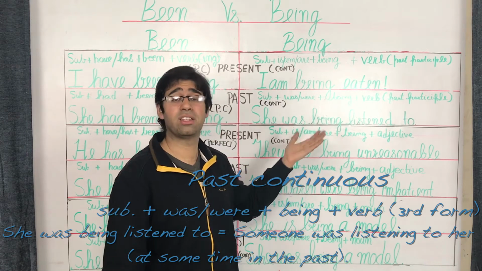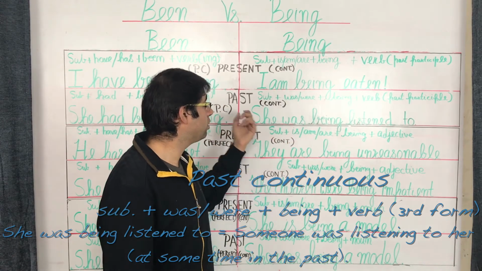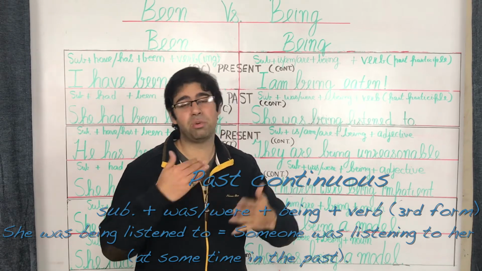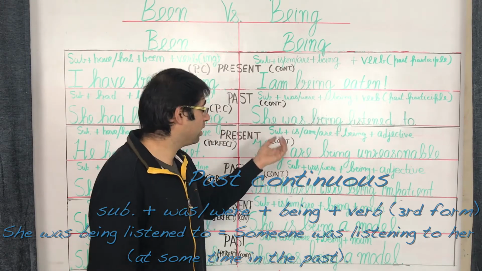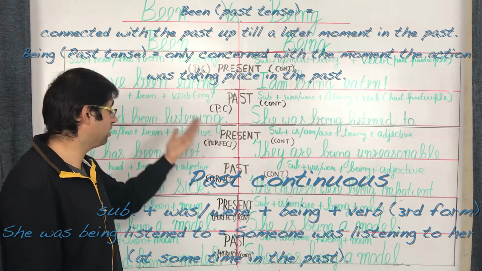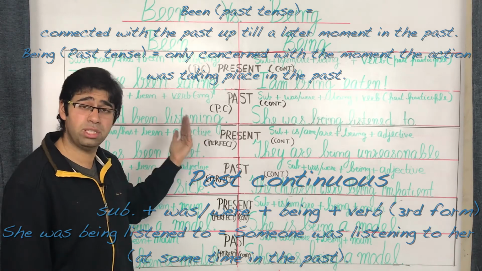So in order to create the passive of that, you go ahead and say she was being listened to, that being providing the sense of continuity to the activity. Once again, the difference remaining the same. In case of been, we are interested in the starting and the ending point of the activity.